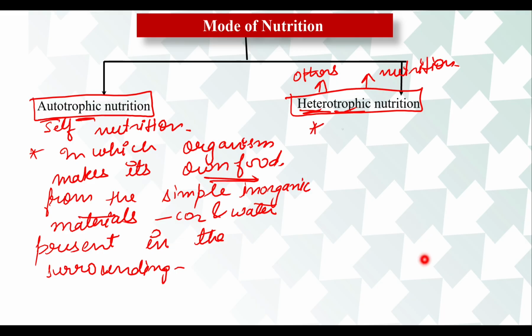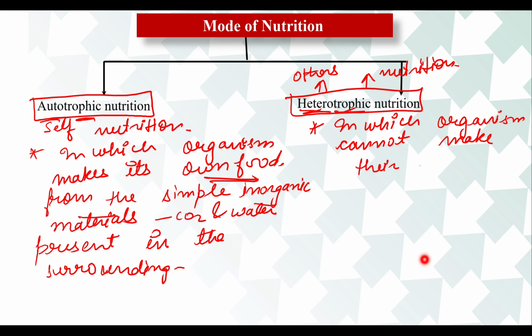It is a mode of nutrition in which organisms cannot make their own food from simple inorganic material.